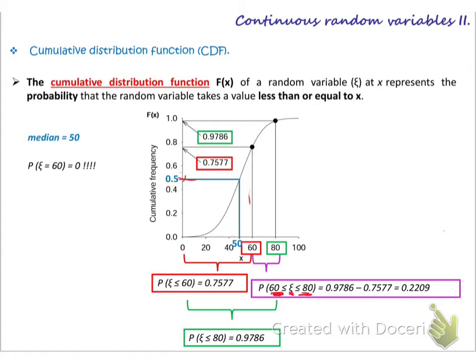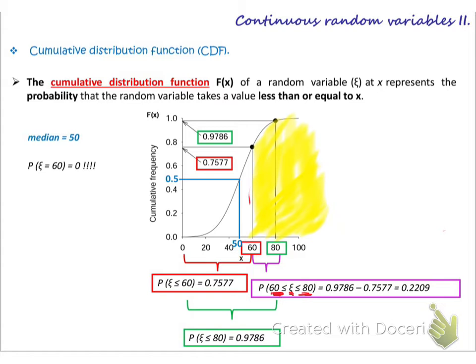Greater than or equal to 60, let us highlight it, is this area, all the area greater than or equal to 60 up to 100.